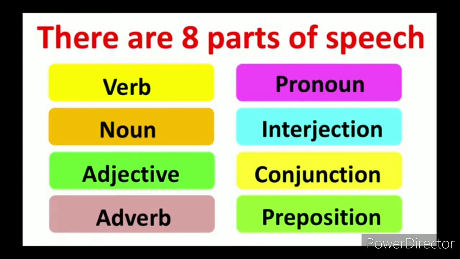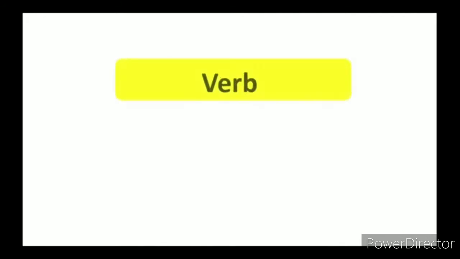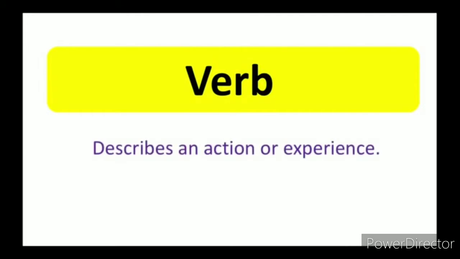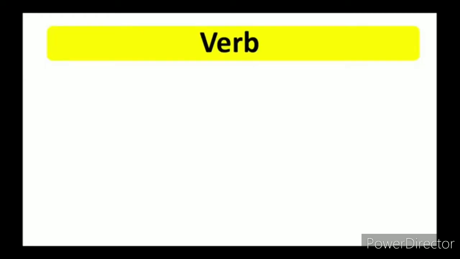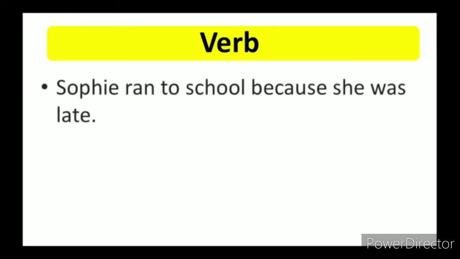What is a verb? What does verb denote? Verb means it shows action. It describes an action or experience. Suppose you are running, walking. These are all, they show action. So these are the examples of verb: run, walk, writing.